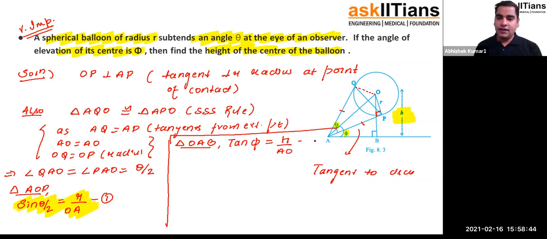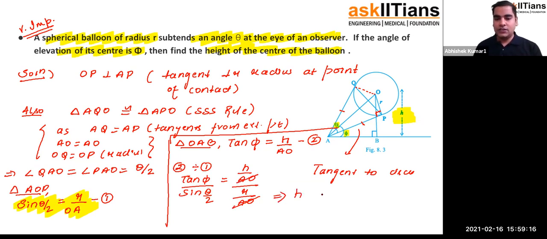That's what I'll get. Now what I can do is divide 1 by 2, or 2 by 1, whatever you want. Let me divide 2 by 1, because I want h. So what will I get? I will get tan phi upon sine theta by 2. Do not cancel tan phi and sine theta because the angles are different. And on the right hand side, I will get h upon AO divided by R upon AO. AO and AO get cancelled. So the value of h you will get is R tan phi upon sine theta by 2.